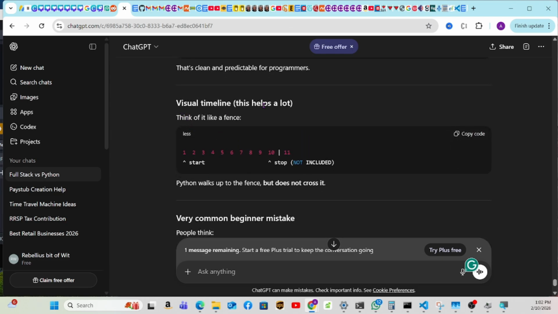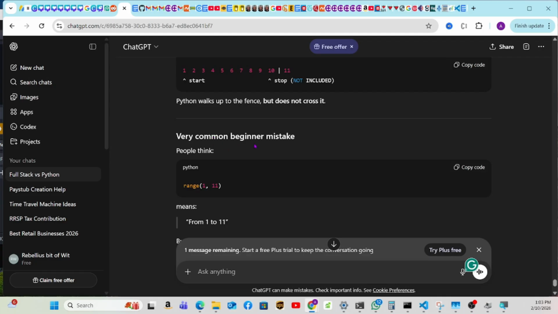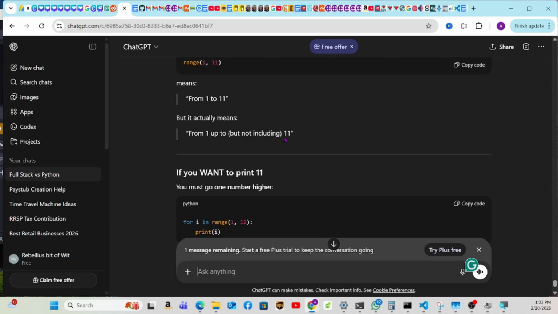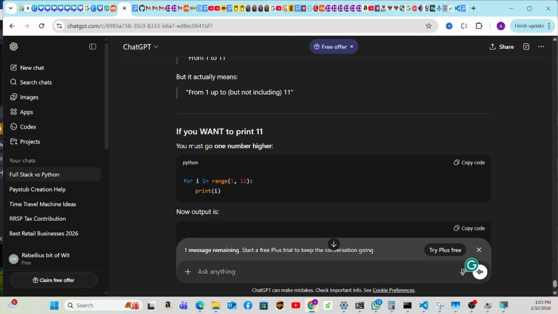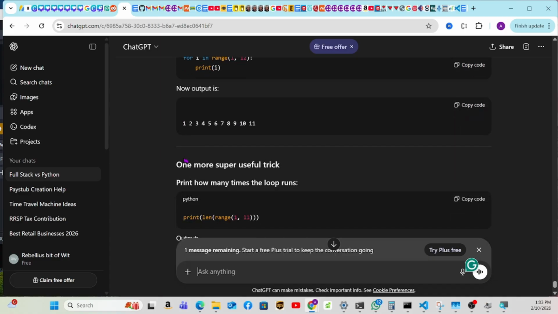This helps a lot. Think of it like a fence. It starts and then stops, not included. Python walks up to the fence but does not cross it. A very common beginner mistake: people think range 1 to 11 means 1 to 11, but it actually means from 1 up to, not including, 11. If you want to print 11, you must go one number higher: 1 to 12. Now the output is 1 to 11.